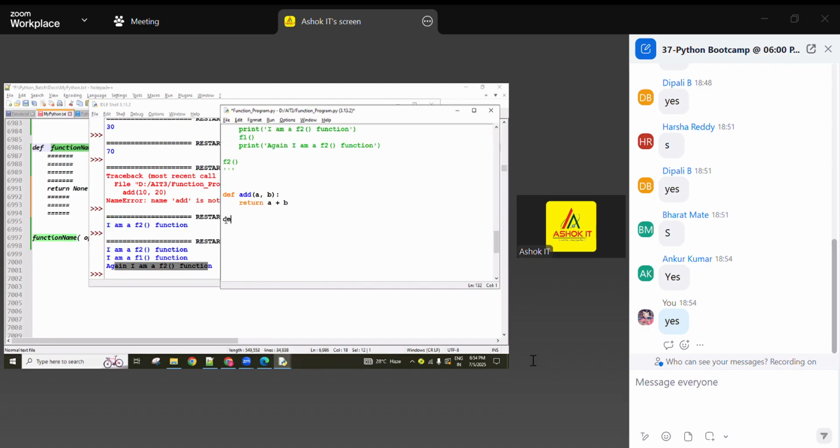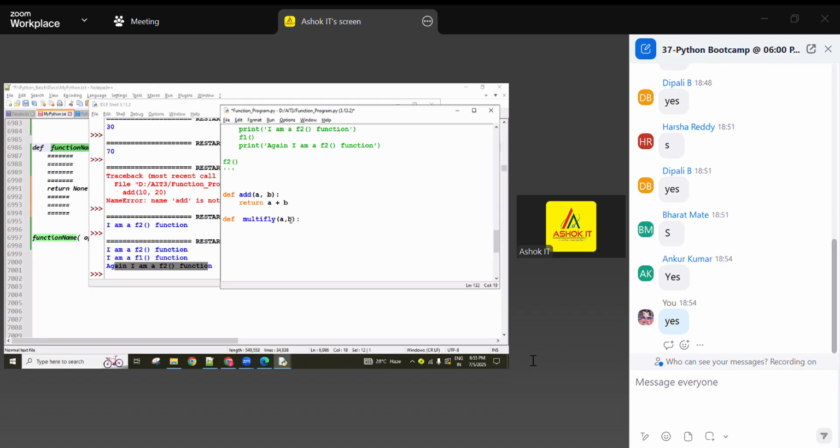And next, here def multiplication function, guys. Multiply function is there, with a comma b, and here the a value and b value again. Or else expression function, whatever you want you can use.